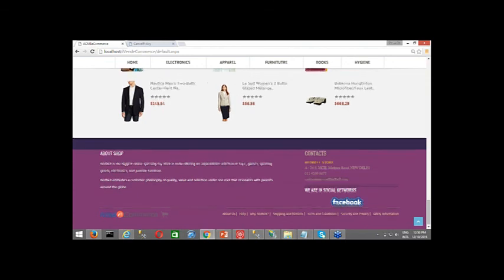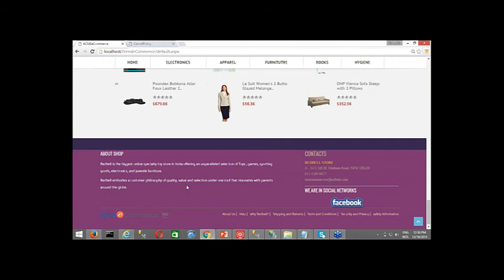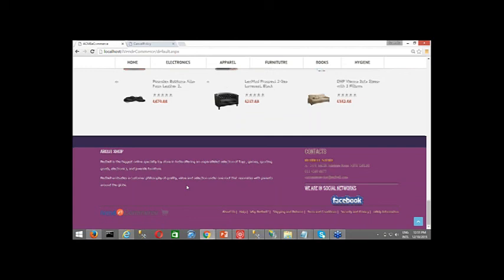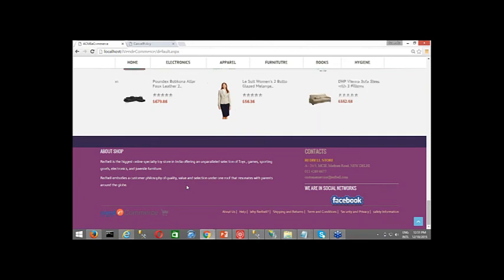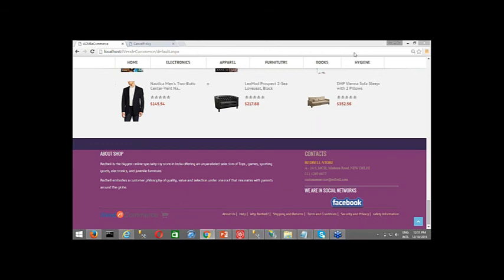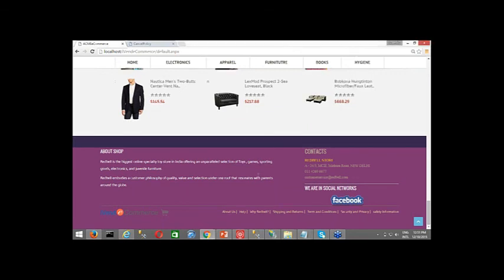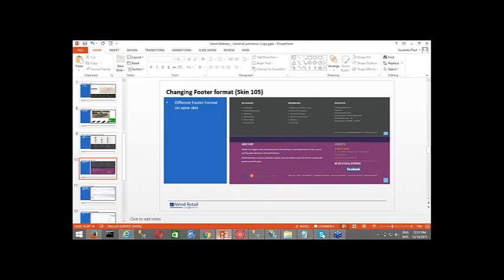So basically what I'm trying to convey here is that yes, you can change the footer of your Ivan e-commerce portal. It's not that whatever is coming as default with Ivan e-commerce, you are going to continue with that. You can change it. It is possible. It is flexible enough to adapt to any other changes that you want to have as a footer over here. Okay, so this was one of the very important topics.